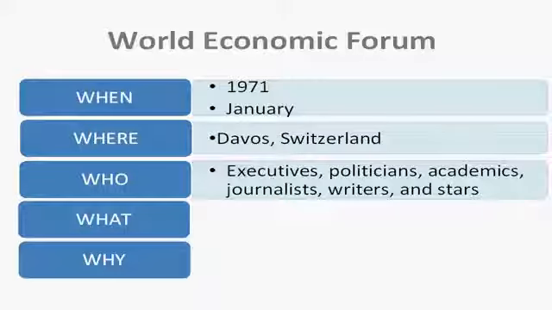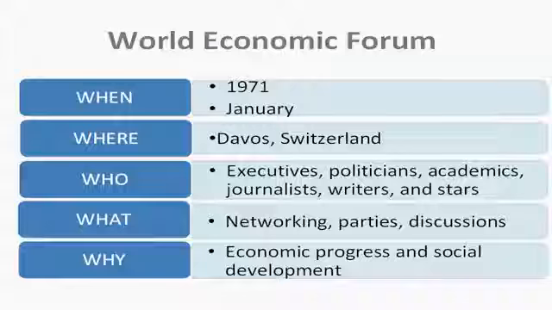And who usually attends WEF? Okay, it's very easy to find the answer in paragraph 3, right? The businessmen, such as executives, politicians, academics, journalists, writers, and stars. So what do people do in this forum? They have networking. Networking, what does it mean? They associate with each other, they communicate a lot, and they hold parties. They have discussions on all the topics that are related to human beings.